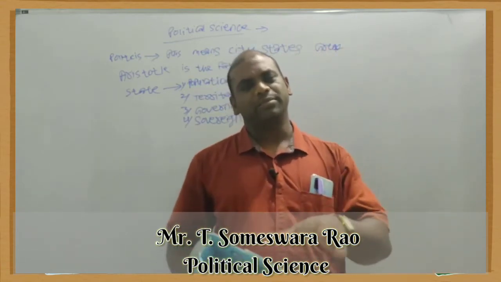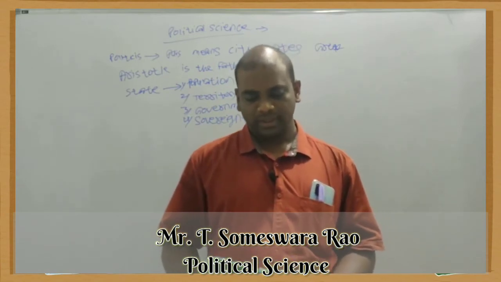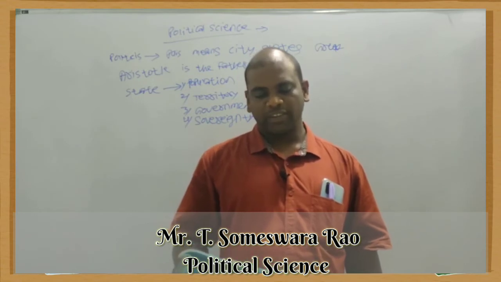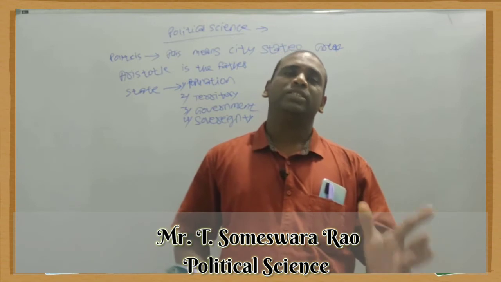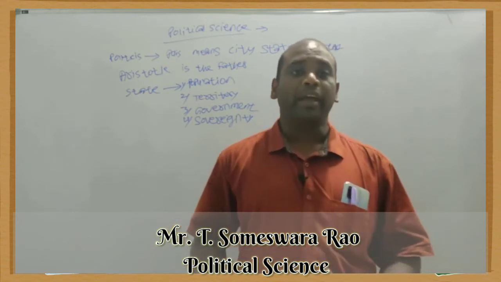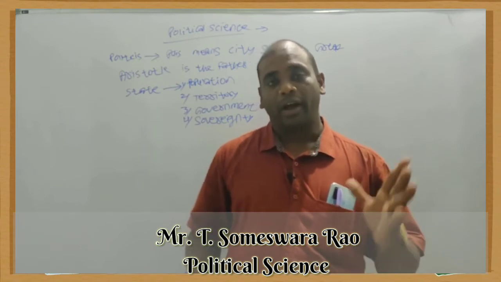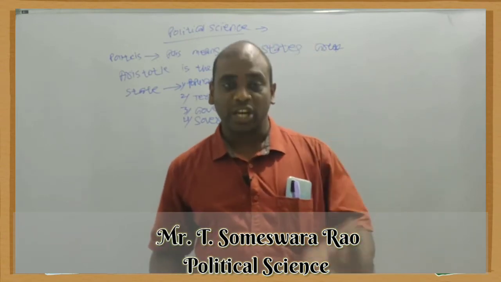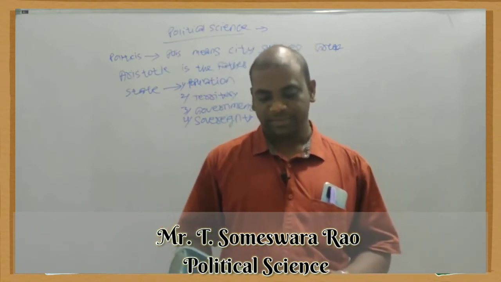In all these systems, political science is working. Political science aims at achieving individual progress, social welfare, international peace and order. So political science is necessary for the solution of individual problems, all-round development, international peace and international security. Everything depends on political science.